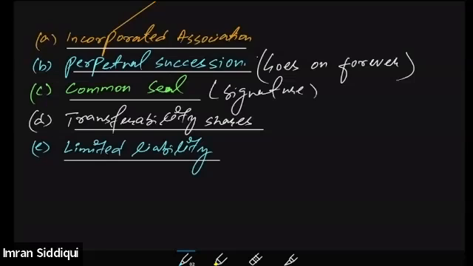Then there is transferability of shares. In case of the company, any member can transfer his share to some other person if all the rules and regulations as per the articles of association are complied with. Then we discussed that there is limited liability of the members in case of a company. Members' liability is limited to the extent of the shares that they have got in that company, right?